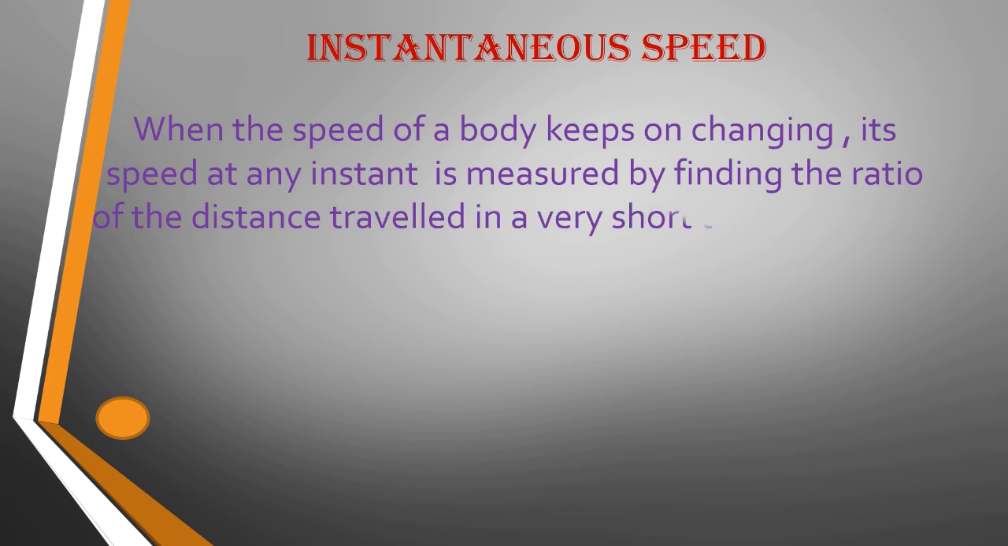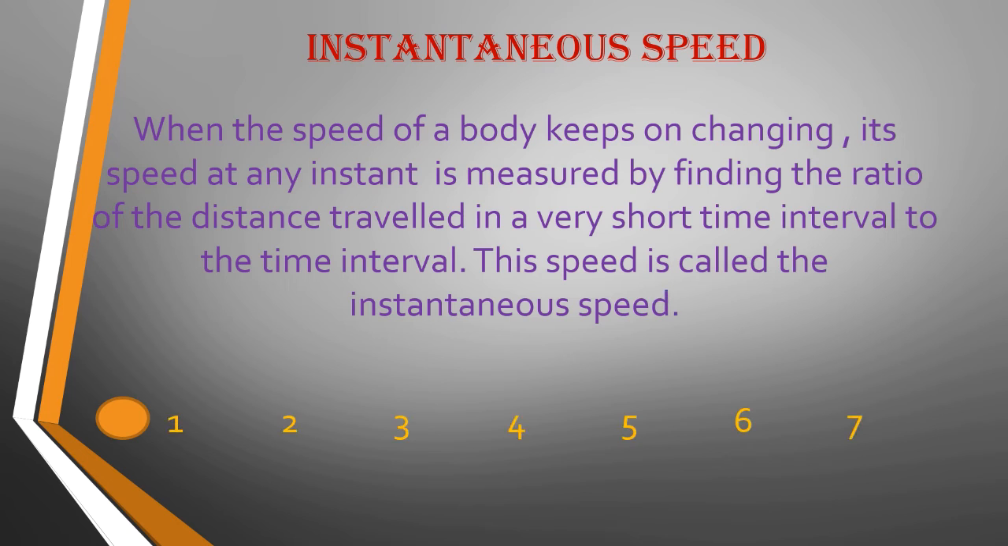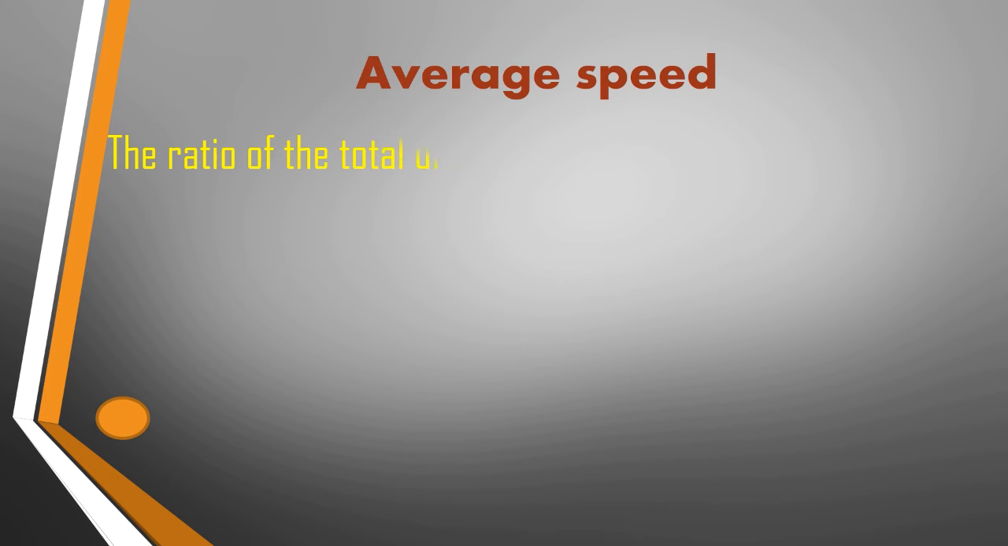When the speed of the body keeps on changing, the speed at any instant is measured by finding the ratio of distance travelled in a short interval of time divided by time. This speed is called instantaneous speed. So for a uniform motion, the instantaneous speed is equal to the speed of the body, and the instantaneous speed changes only for non-uniform motion. The ratio of total distance travelled by the body to the total time of the journey is called average speed. In case of a body moving with uniform speed, the average speed is same as the uniform speed.